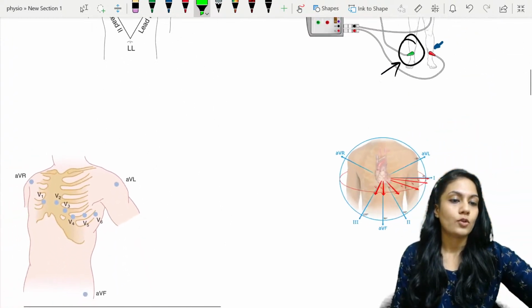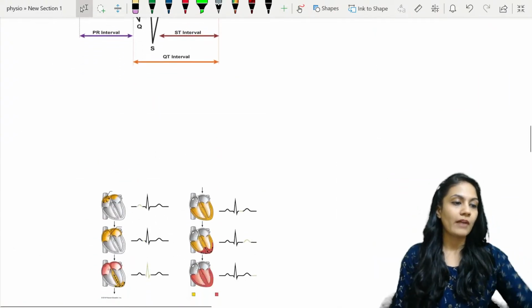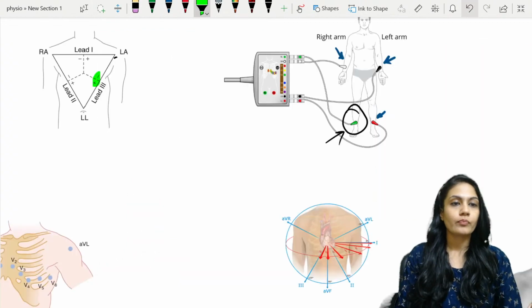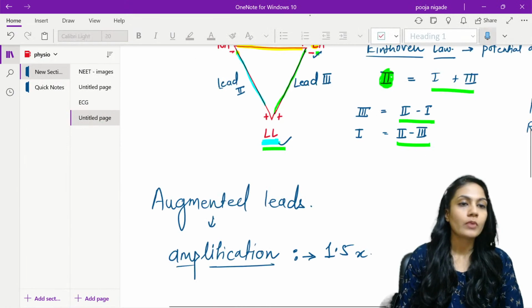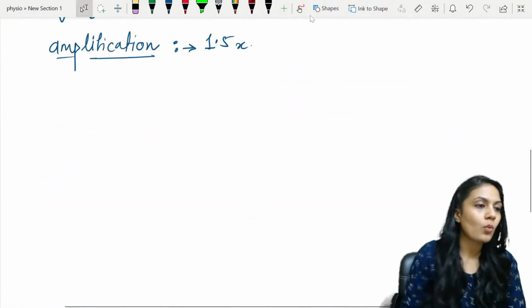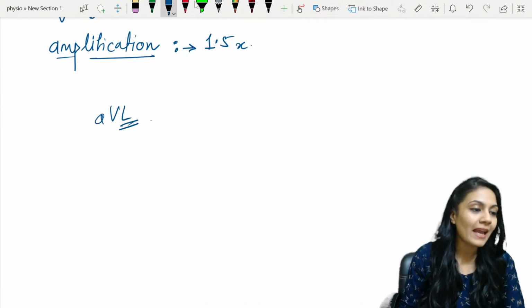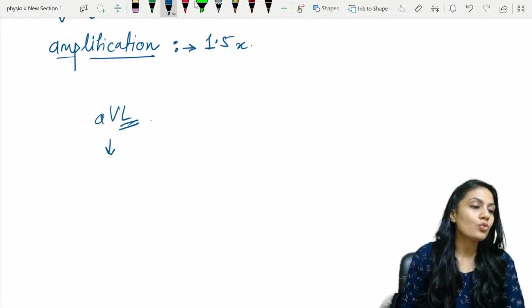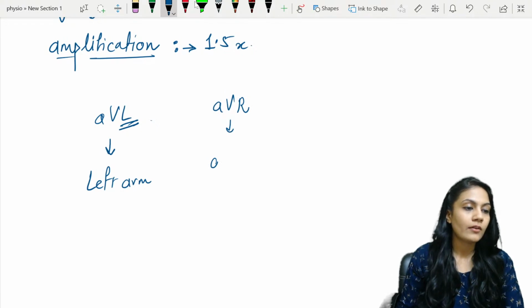Now, I don't have a diagram for these augmented leads, but I can make you understand how. We said there are 3 augmented leads. What are the 3 augmented leads? A, V, L. Where will you join it? A, V, L: from L, you're going to join it on the left arm. If I say A, V, R, I'm going to join it on the right arm.